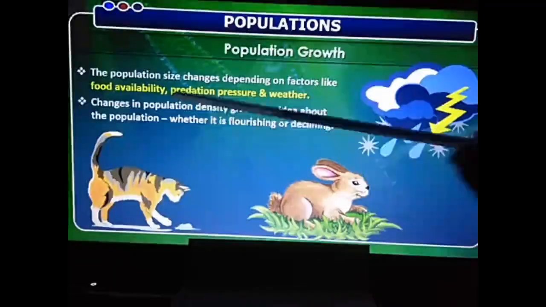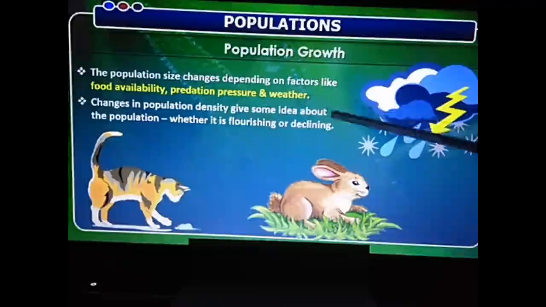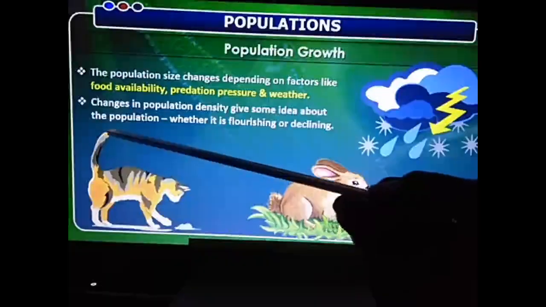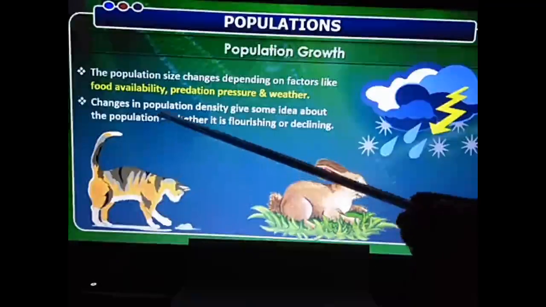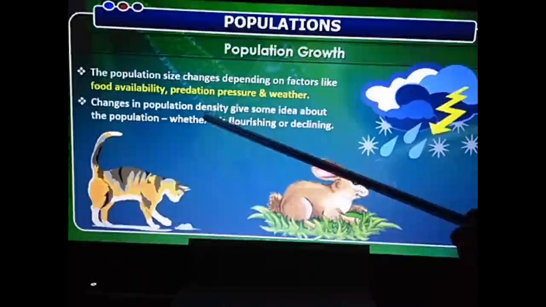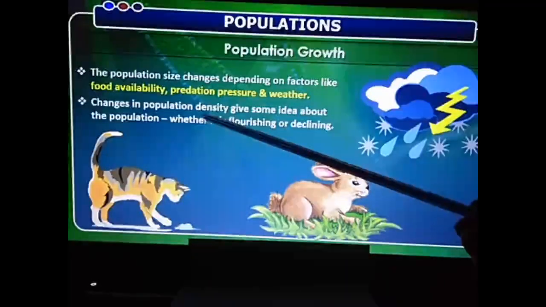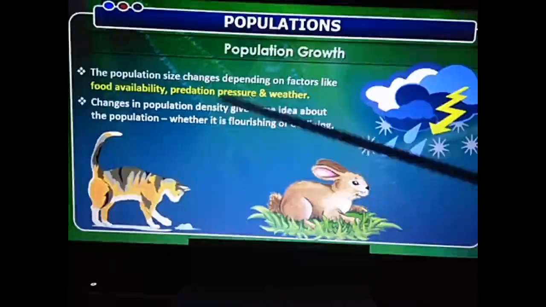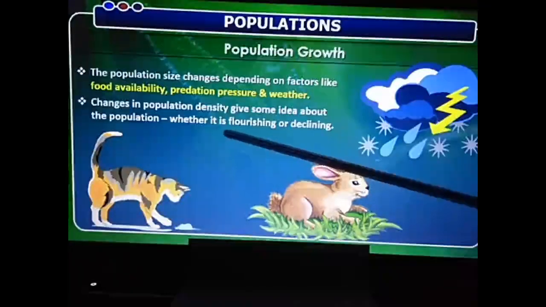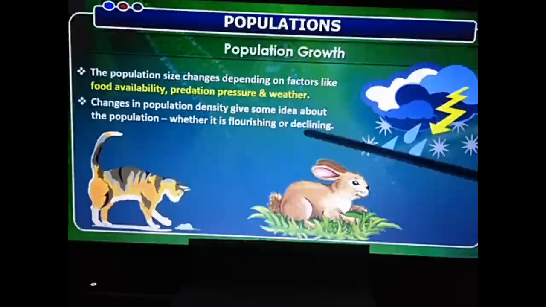Then, changes in the population density give some idea about the population, whether it is flourishing or declining. So that is what I was telling you. This population density, how many organisms are present in a given area, is going to tell us whether the population is increasing, that is flourishing, or it is decreasing or declining.